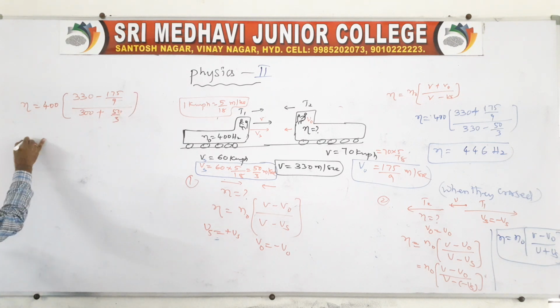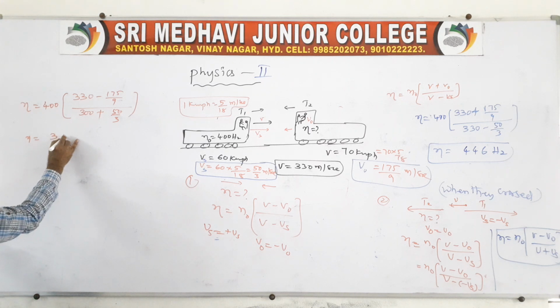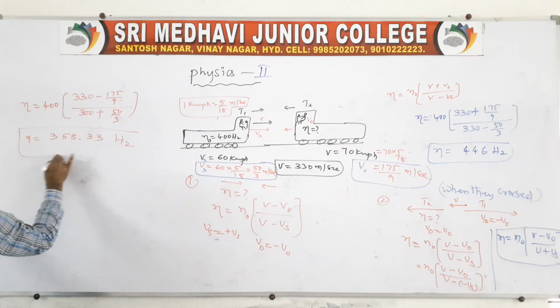Then you do the simplification, and the apparent frequency heard by the observer after crossing is approximately 358.33.